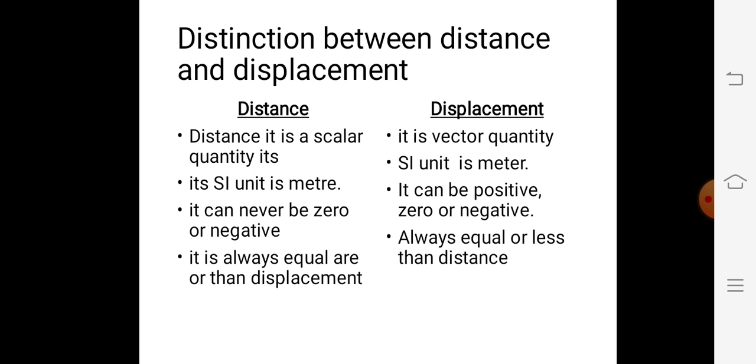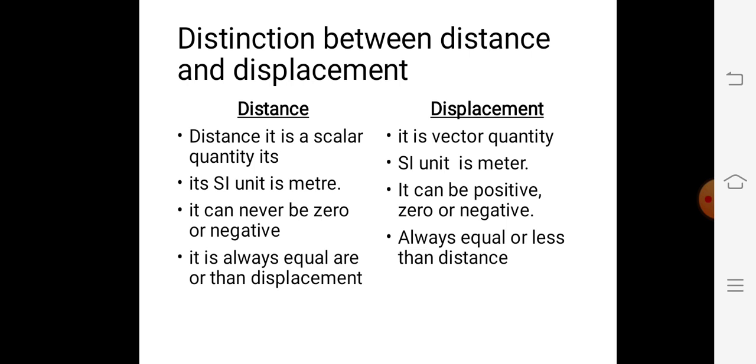Next point is when the final position of an object in motion coincides with the initial position, the displacement will be zero, but the distance traveled is not zero. The reverse is not true. That is, when the distance traveled is zero, the object may be at rest. Its displacement would also be zero.